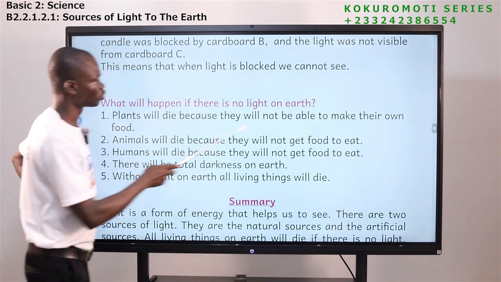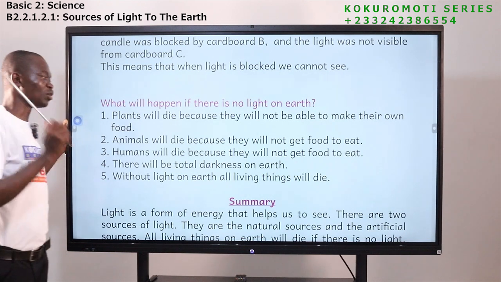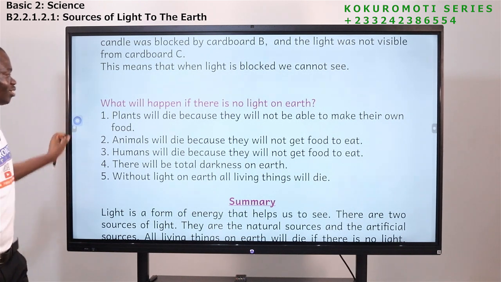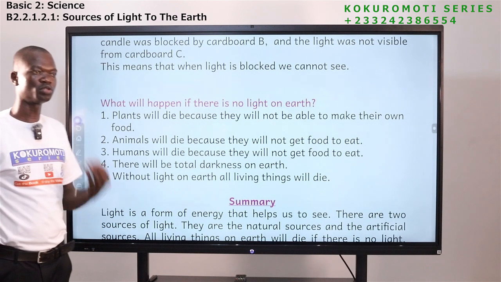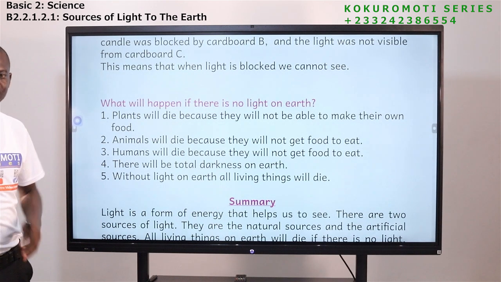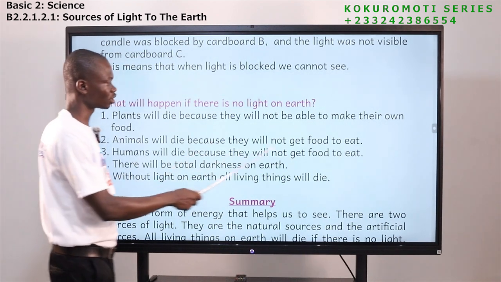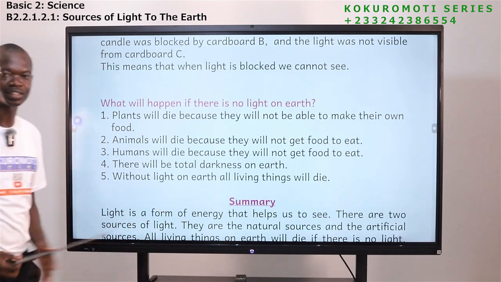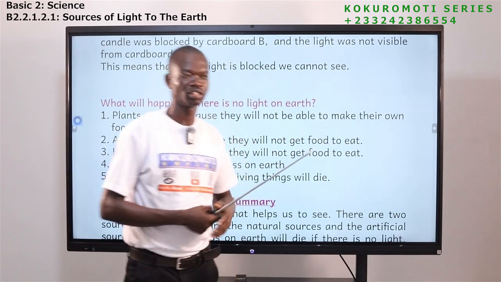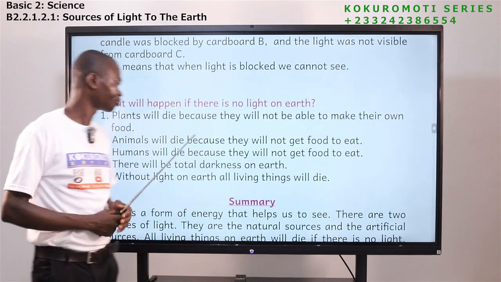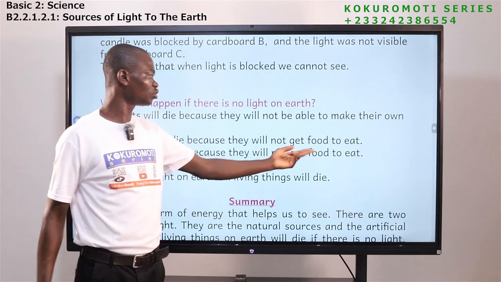Plants will die because they will not be able to make their own food. So plants, they will die because for them to survive, they need to make their own food. But if they are not able to make their own food because there is no light, what will happen is that they will die. Two, animals will die because they will not get food to eat. You know animals, if plants are not there, where are they going to get food? They will what? They will also what? Die.